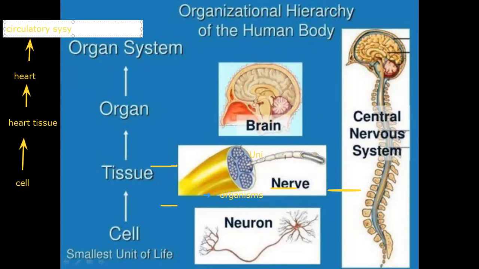So there are different systems in our body. These different systems work together, like the circulatory system with the nervous system, urinary system, what else? Digestive system, and so on. These systems work together, carrying out processes in our body, respiratory system too, for making an organism, a healthy human body. This is called an organism. This is an introduction, like a reminder of what we learned before: cell, tissue, organ, system, and finally organism.